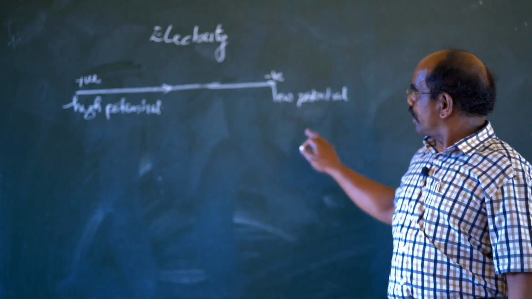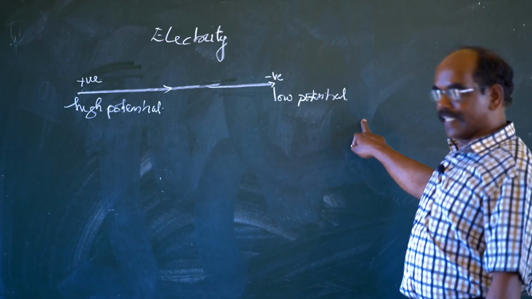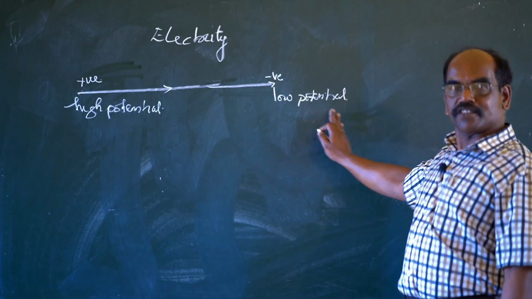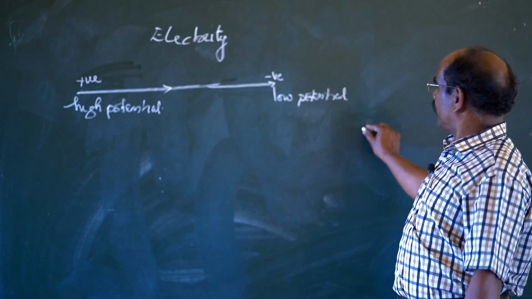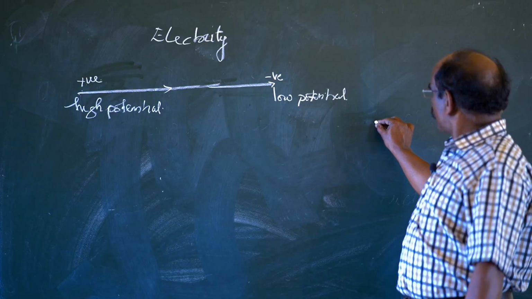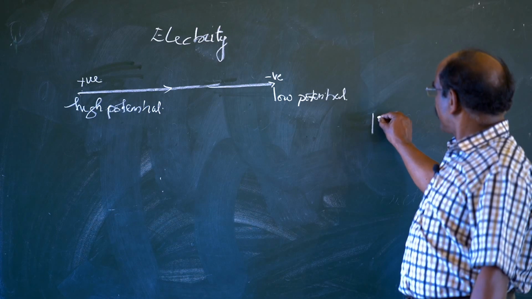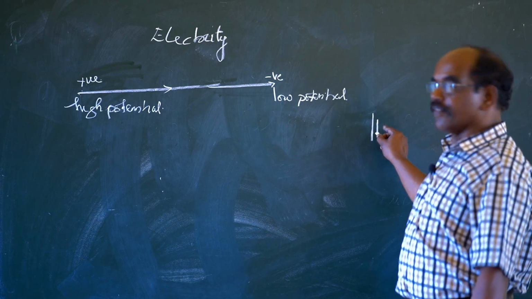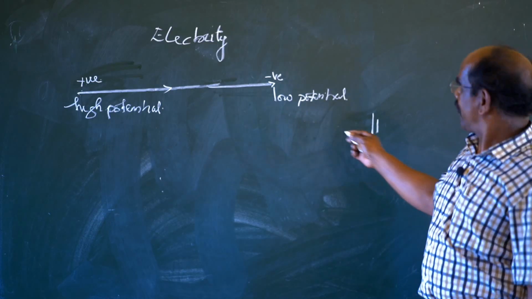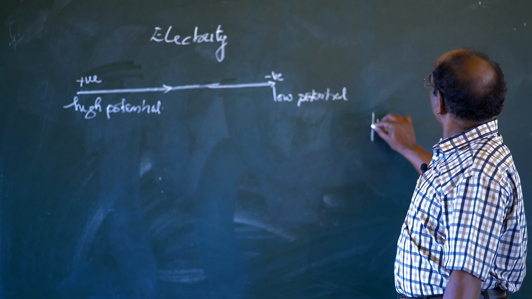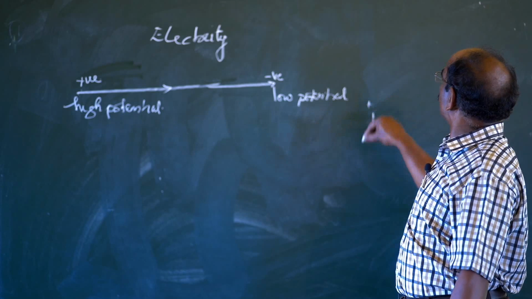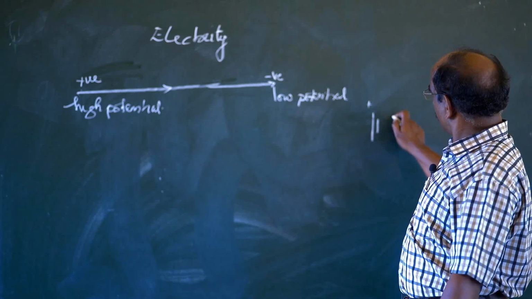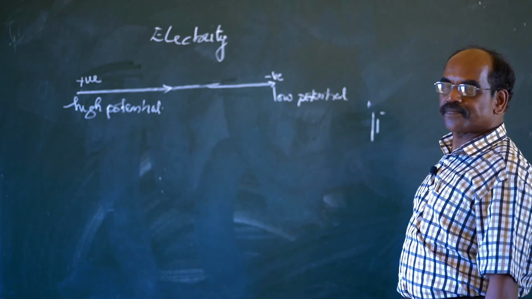And if you draw the picture, it will be like this. A simple electric circuit that is given in the textbook starts like this. The source of current we are representing like this, and this is a cell. In this cell, the long line is positive and the short bar is negative.